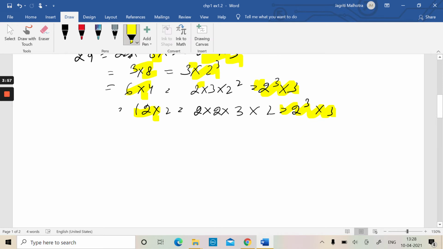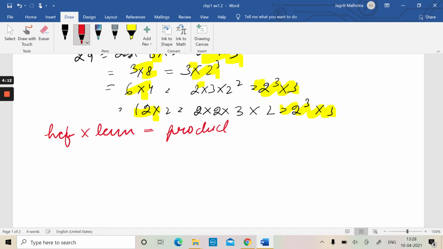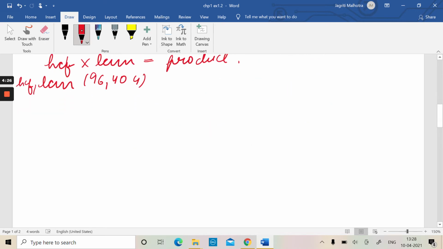Okay, so let us come to another formula. We have a formula that for two numbers, their HCF into LCM is equal to their product. Suppose we want to find the LCM of 96 and 404 and also their HCF, right? So we find the HCF of 96 and 404.